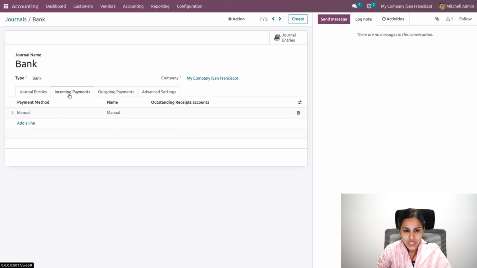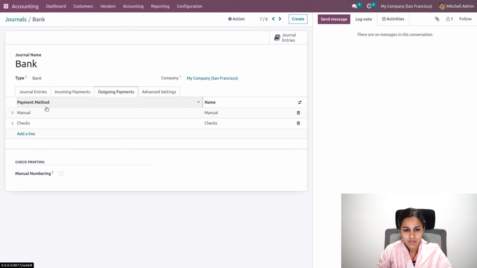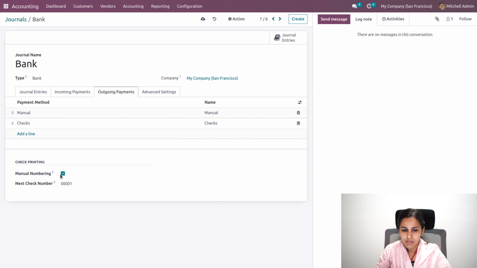Also under the incoming payments, we'll have the payment method for incoming payment, and for outgoing payment, whatever payment methods you are using, you can add over here. That is, checks is added over here for making vendor payment. We'll have an option to add checks, and for check we'll be able to add manual numbering as well.